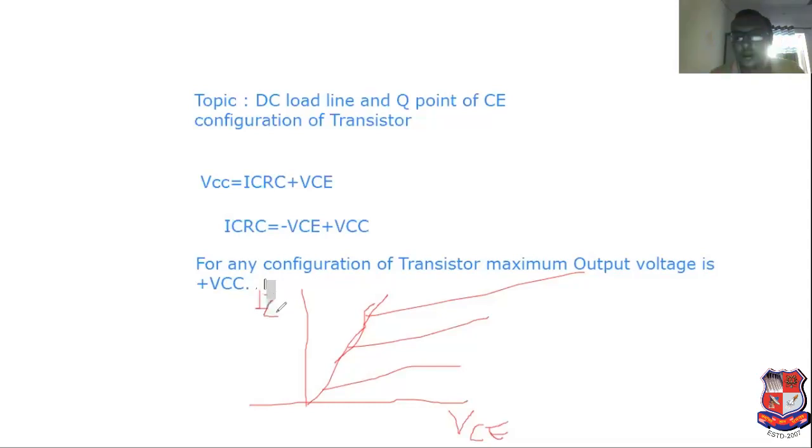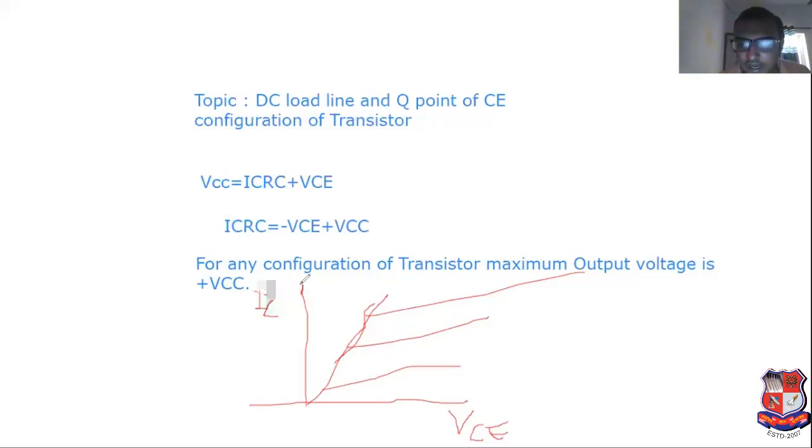Now, here what is the maximum voltage? If you move towards the right side and towards the upper side, then what is the maximum value of current and voltage? Simply put VCE equal to 0.